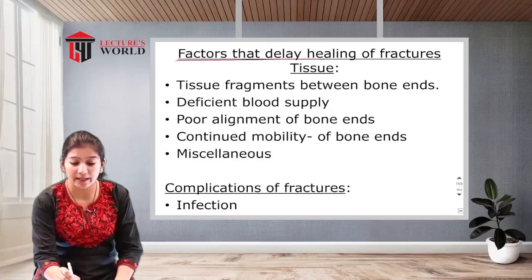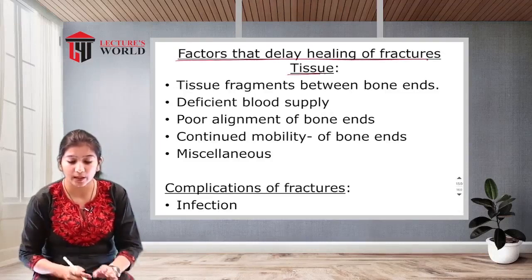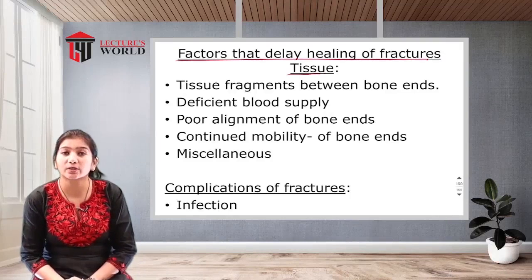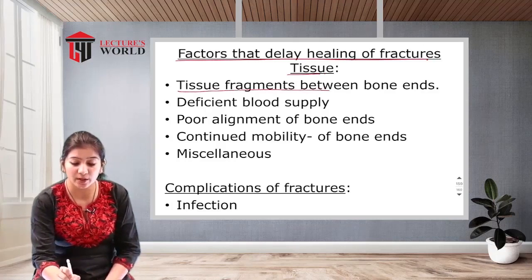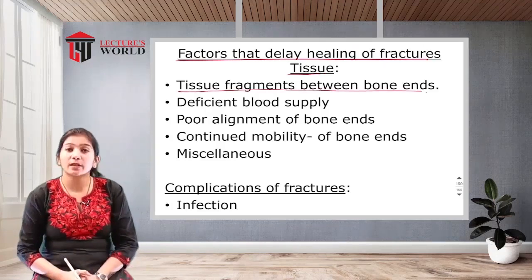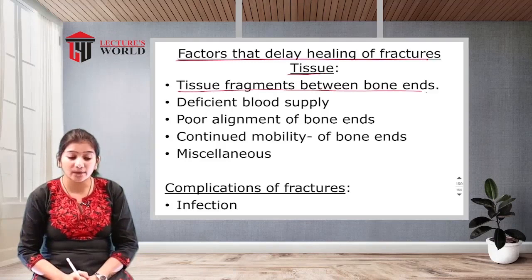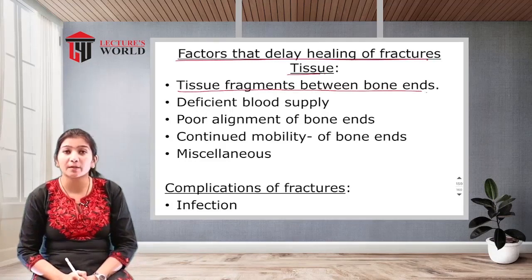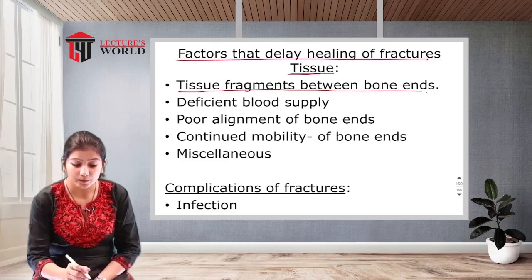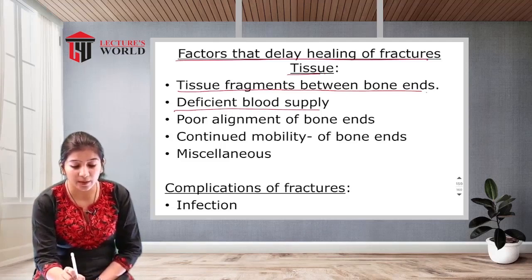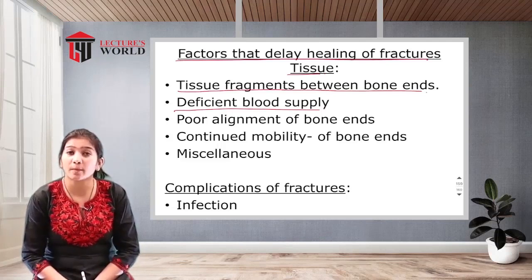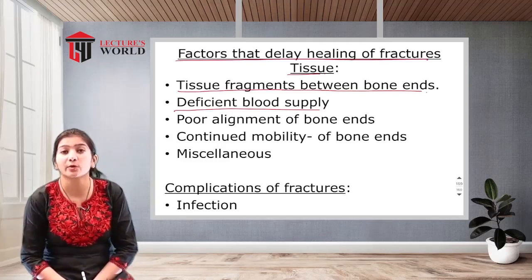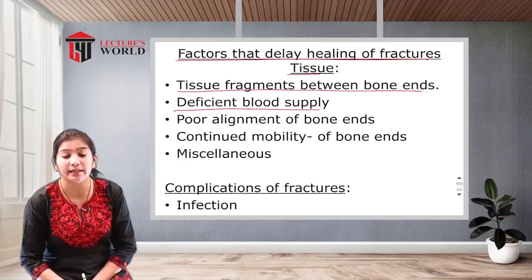Factors that delay healing of the fractured tissue. Which are the factors which are affecting or delaying the process of bone healing? First is tissue fragments between the bone ends. If there is a presence of tissue fragments between the bones, that may delay the healing of bone. Then deficient blood supply. If the blood is not supplied in a sufficient amount to your body, that may cause delay in the healing.